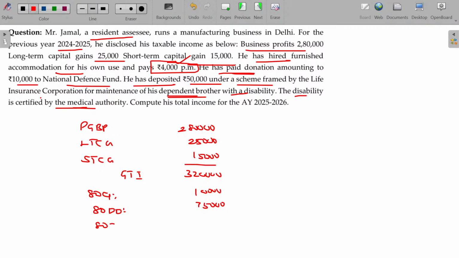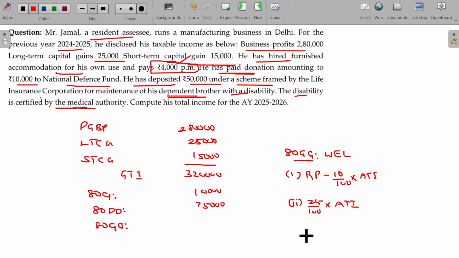Now 80G deduction. Under 80GG deduction, how can you calculate? Whichever is lower of rent paid minus 10 percentage of adjusted total income. Second being 25 percentage of adjusted gross total income. Third being limit ceiling.